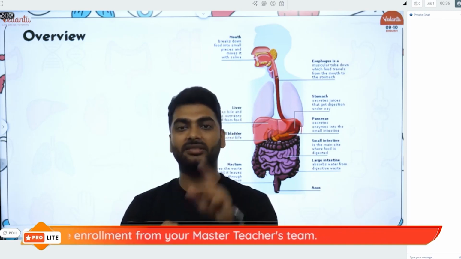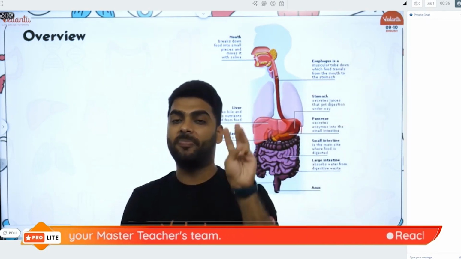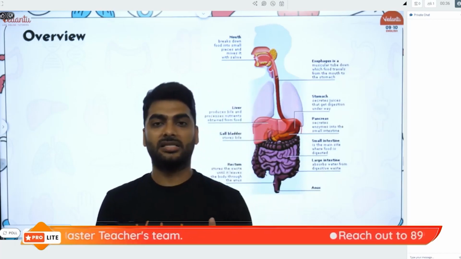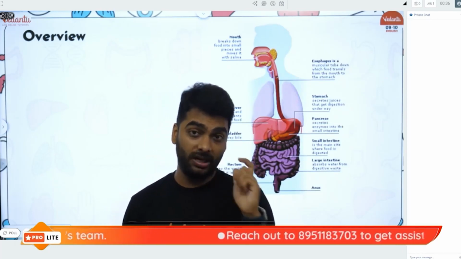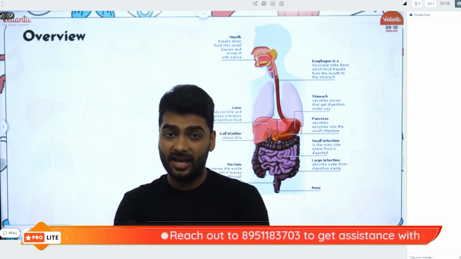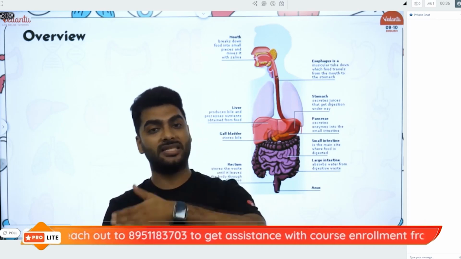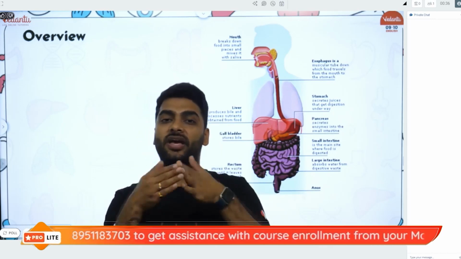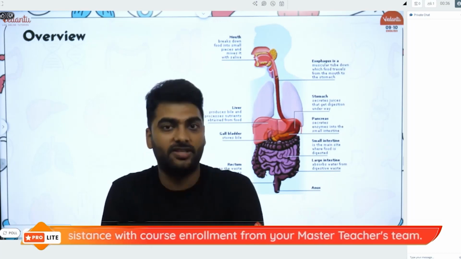Then you have the tongue, TTM: taste, talk, mix the food with the saliva. There are 3 pairs of salivary glands: submandibular, parotid, and sublingual. They secrete saliva, which contains an enzyme called salivary amylase that helps to convert starch to maltose. Then the esophagus, where peristalsis begins. It's a 20 centimeter long tube, also called the food pipe.